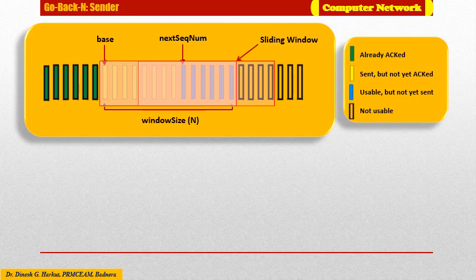The range of permissible sequence numbers for transmitted but not yet acknowledged packets can be viewed as a window of size N, as shown, or the range of sequence numbers. As the protocol operates, this window slides forward over the sequence number space. For this reason, N is often referred to as the window size and the GBN protocol itself as a sliding window protocol.